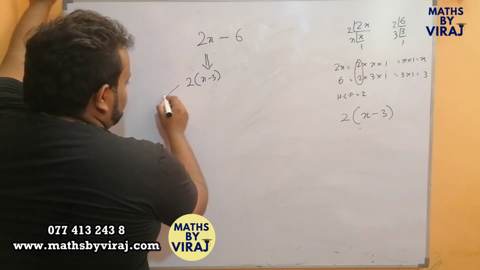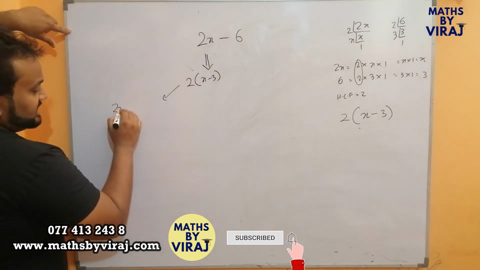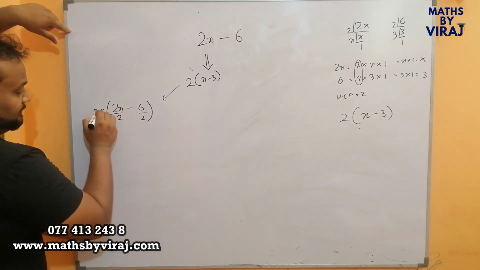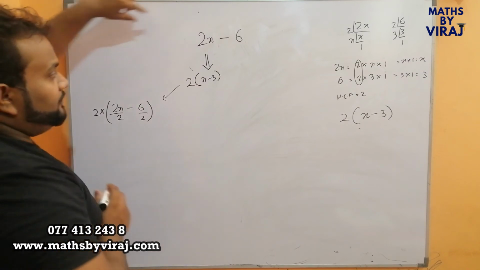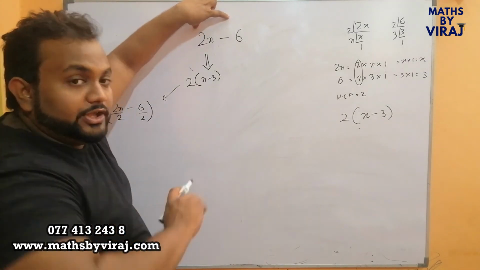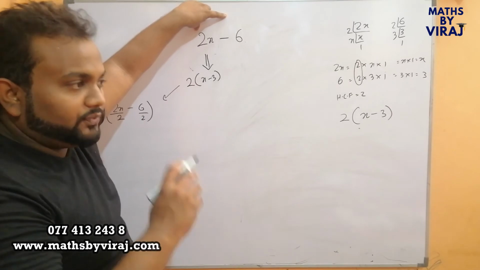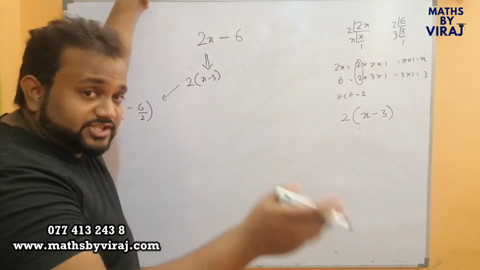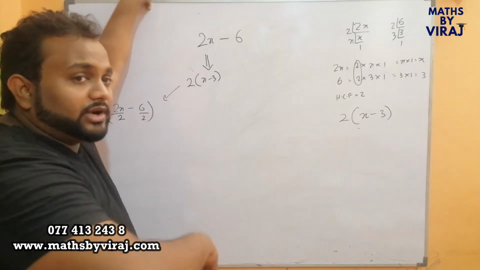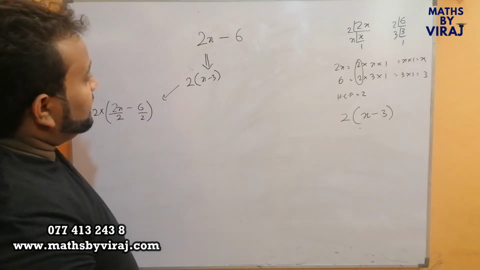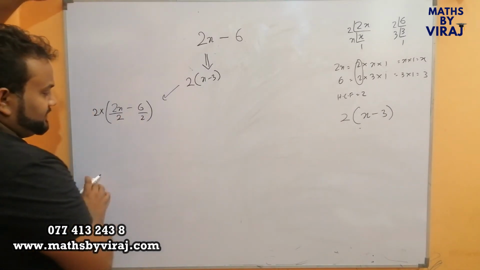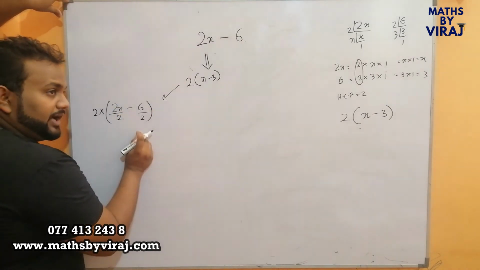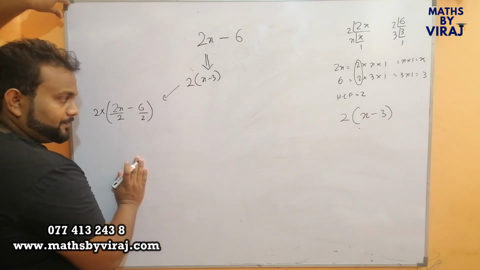Fine. The working is as follows. It's as if I divided everything by 2 and multiplied it by 2. Children, when there is an expression given, you cannot change it. What we can do is change the position of the variables and the numbers, but we cannot add or remove anything from a given expression. Therefore, look at this. It's as if I have divided 2x by 2 and 6 by 2 and I have multiplied everything by 2.